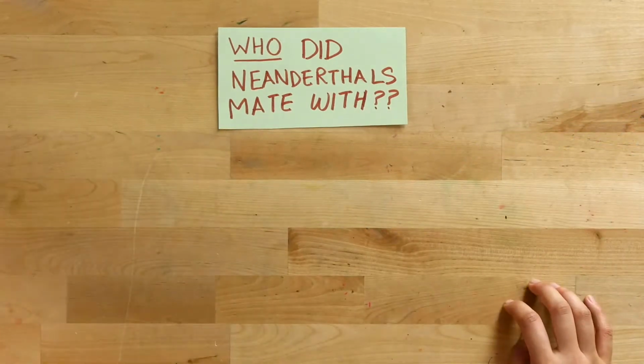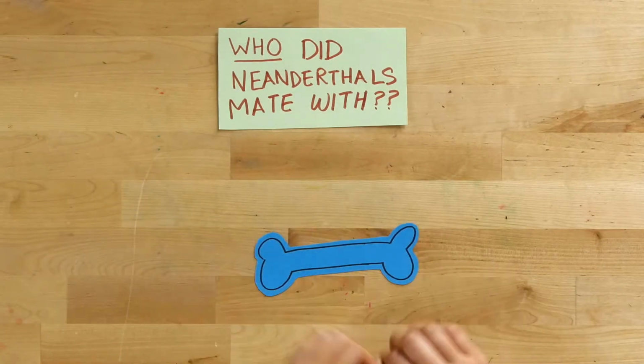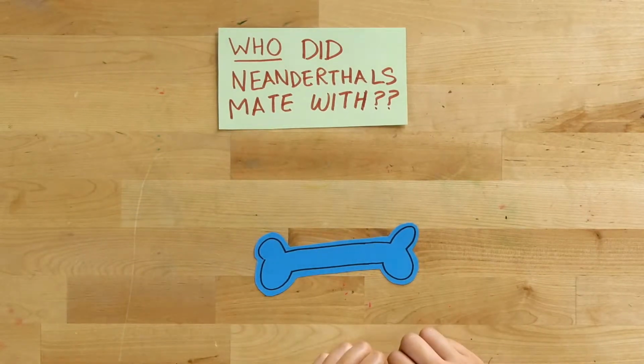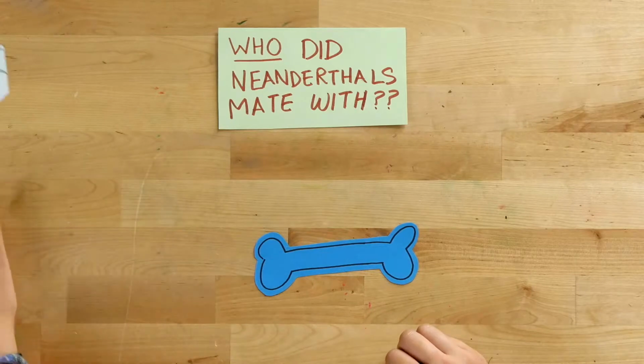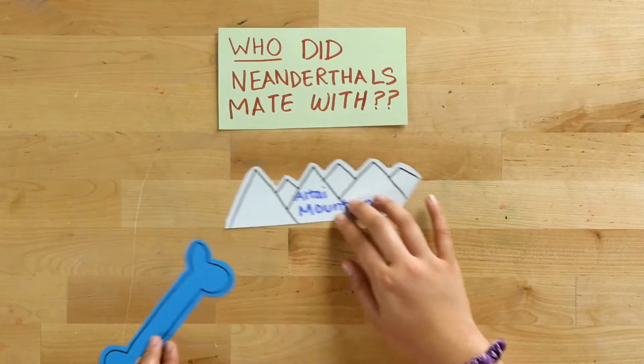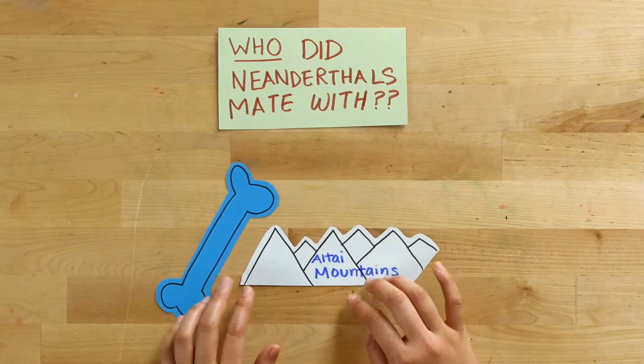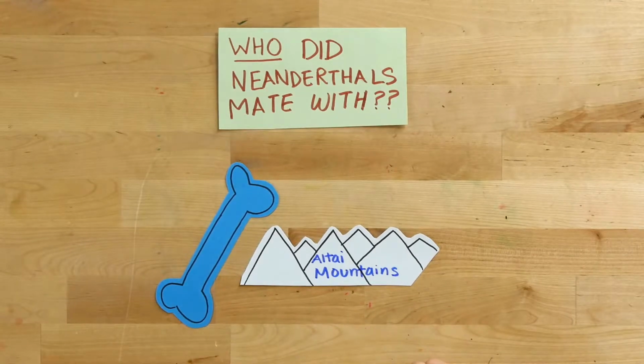One line of evidence is genetic evidence. We can find this in bones. One Neanderthal's bones were discovered in the Altai Mountains, which is in Central and East Asia. Scientists, upon examining these bones, have found that this Neanderthal's parents were very close relatives.